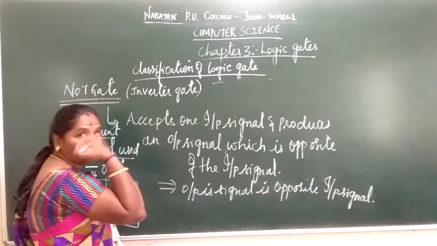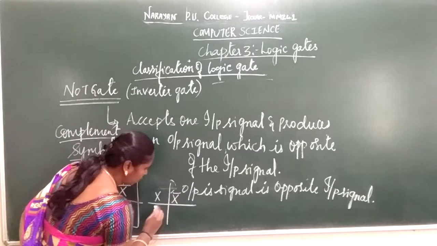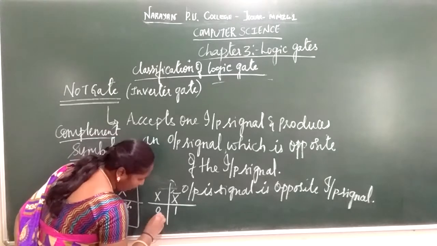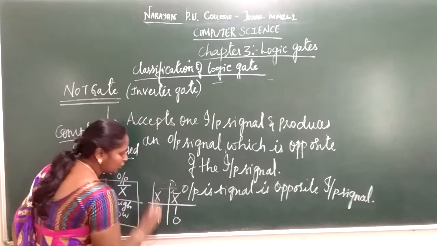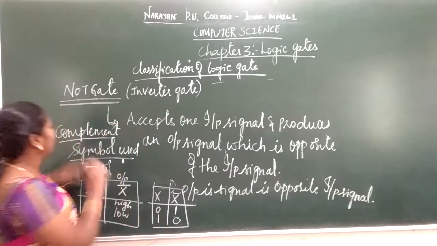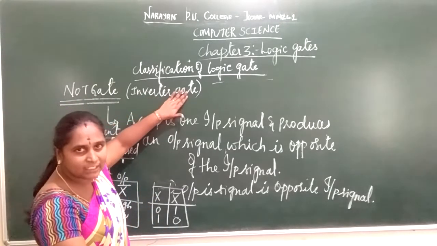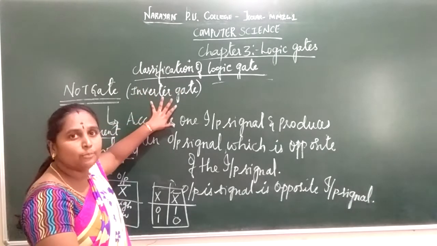When you consider it in terms of binary, X bar: if I use 0 as my input, the output will be 1. If the input is 1, the output will be 0. So this is nothing but a NOT operator. Once again I explain: the NOT operator is also called the inverter gate or complementation, the complementation of your input signal.